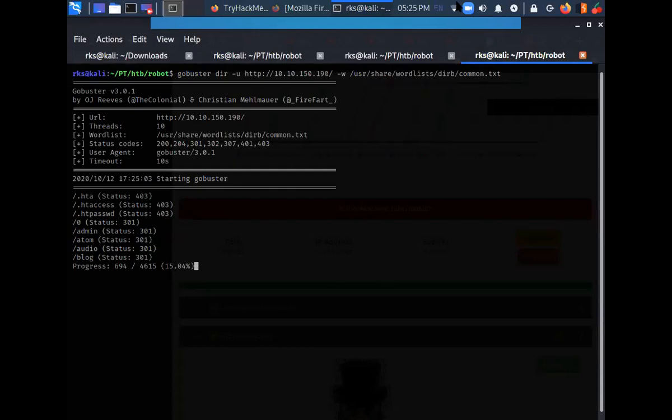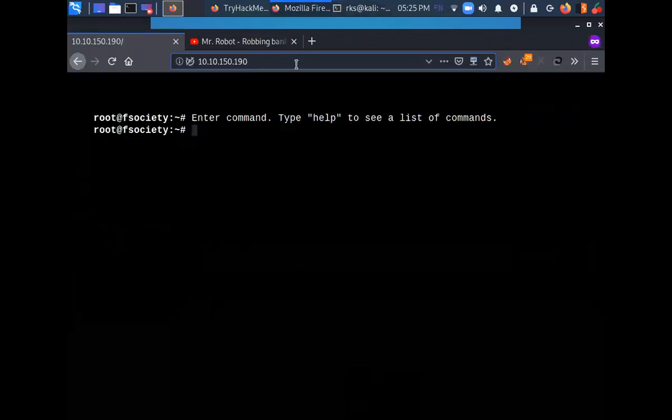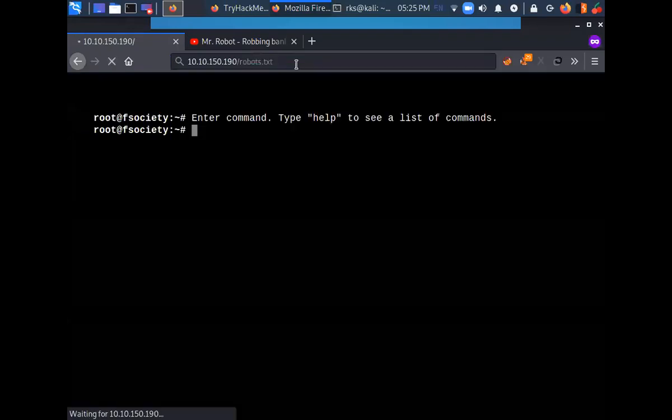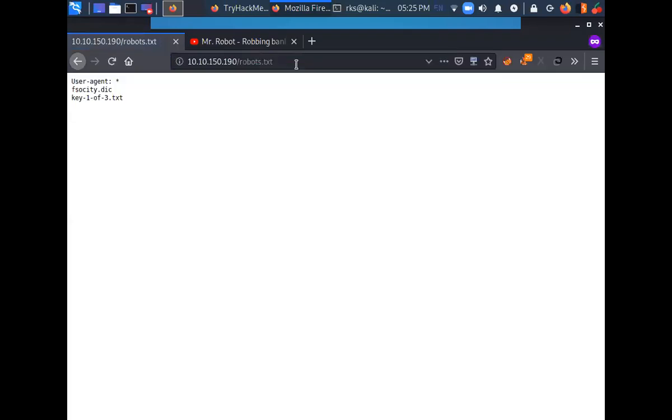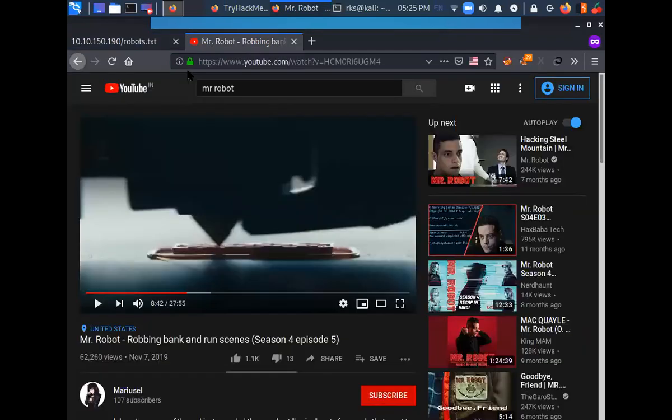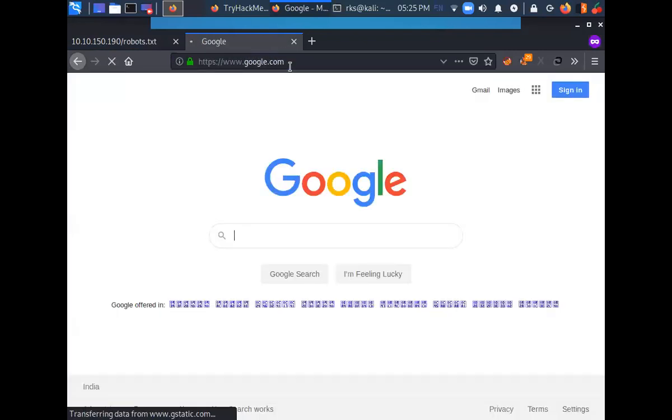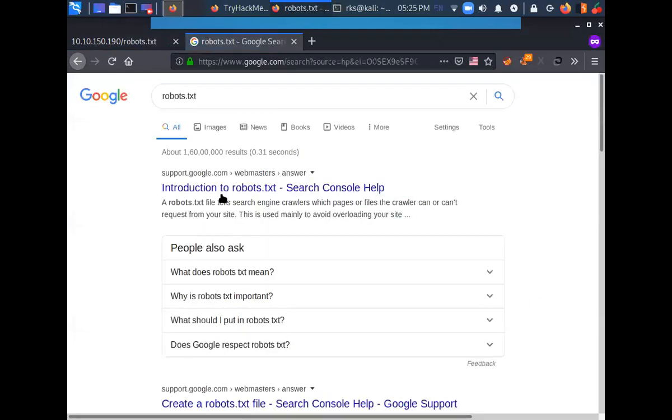So there's a famous file that is robots.txt. It's a standard file in most web applications. Let's go to robots.txt and Google.